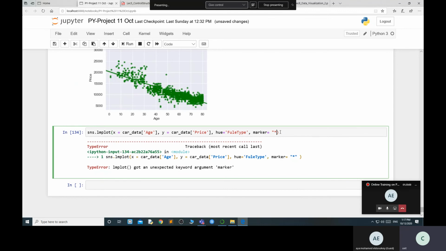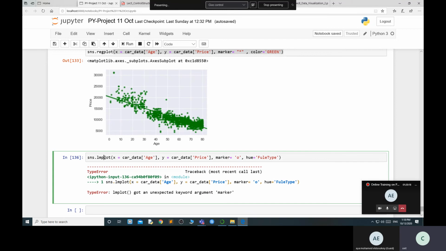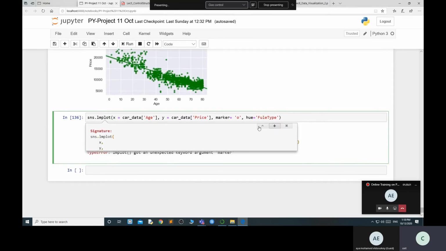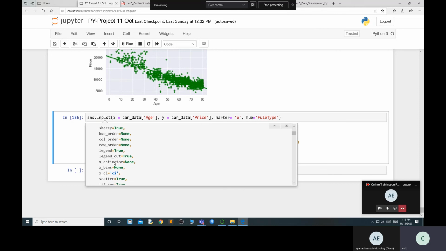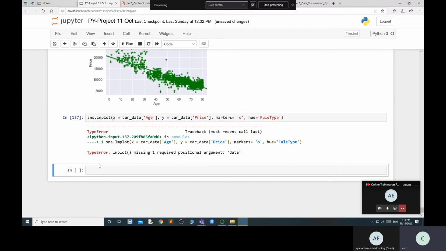Why is this error coming? Whenever I use lmplot, okay, so this is markers. Now execute. Now lmplot is missing one required positional argument, data.